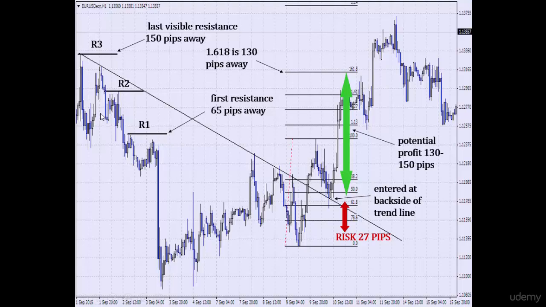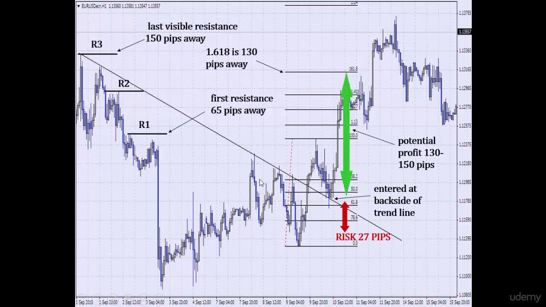Now, here's an example of a trade. Here we see the market breaks a trend line, falls to the backside of the trend line, right at the 50 Fibonacci level. So the risk on this trade is about 26 pips. Because you put your stops below the trend line, a couple pips below the low, the risk on this trade is about 27 pips.